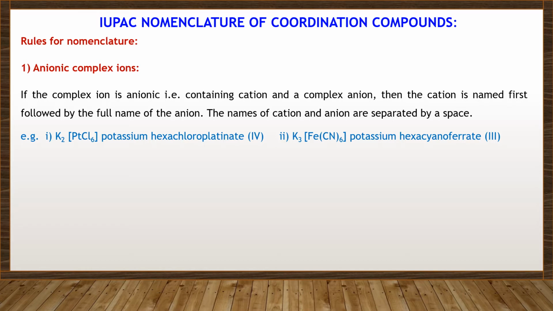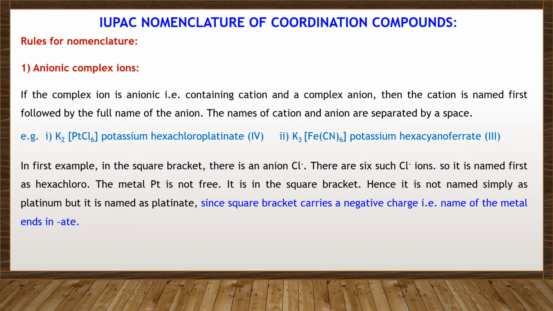There are 6 chlorines, therefore hexachloro, and platinate. K3[Fe(CN)6], potassium hexacyanoferrate(III).